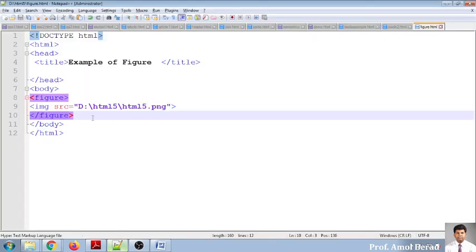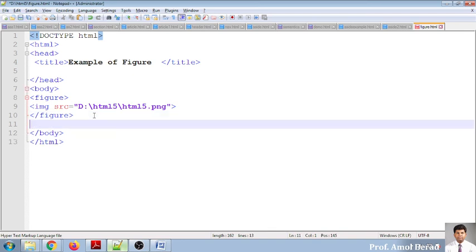Automatically the padding will be applied. Now I want to give some name to my file. So this is a figure, or we call it an image of HTML5 from W3C, and I refresh like this.